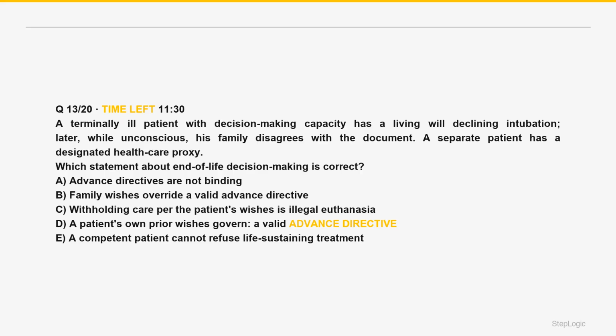Which statement about end-of-life decision-making is correct? A terminally ill patient with decision-making capacity has a living will declining intubation. Later, while unconscious, his family disagrees with the document. A separate patient has a designated healthcare proxy. Read the command: which end-of-life statement is correct? Advance directive or living will plus healthcare proxy govern when capacity is lost. Proxy over other family. A competent patient may refuse treatment. Withdrawing care per wishes is ethical.